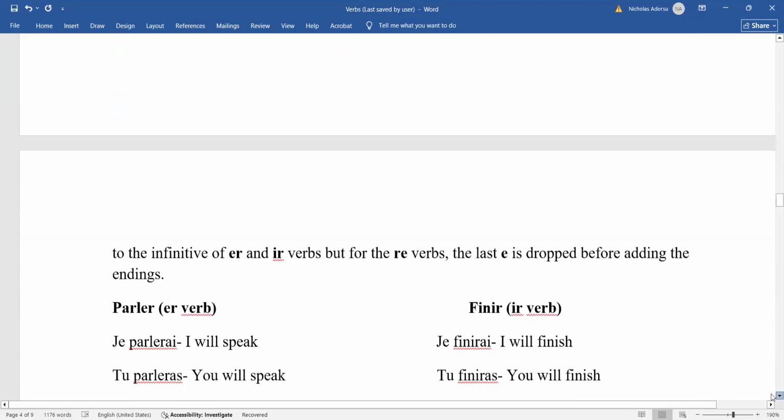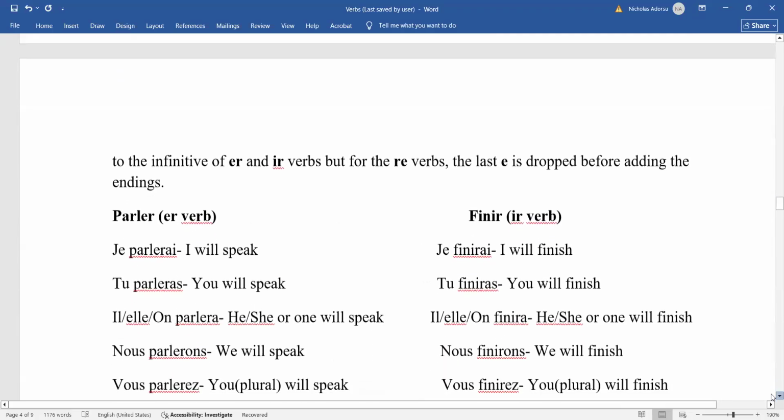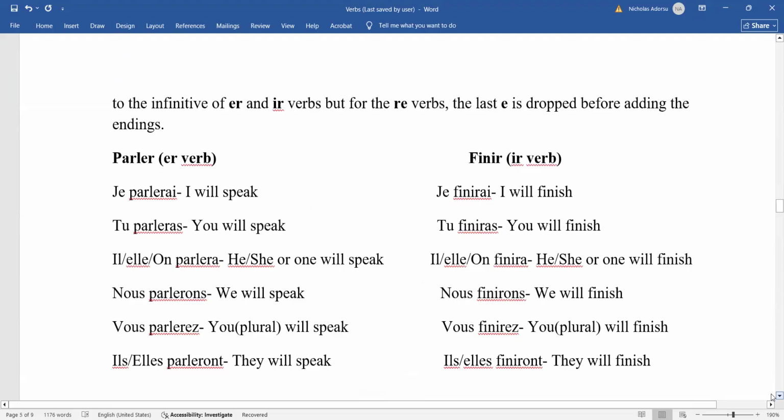We are saying that for ER verbs, for instance, if you look at it carefully, we have a verb here, parler, and it is an ER verb. So it's in the infinitive form at the moment. When you want to conjugate the future tense, all you have to do is add the future endings. So if I say I will speak, you realize that in conjugating that, I maintain the infinitive, then I add the AI. So je parlerai, that becomes the future.